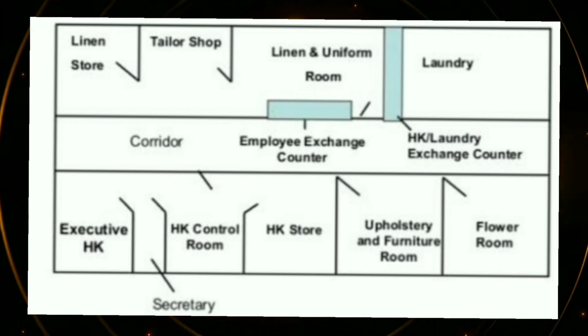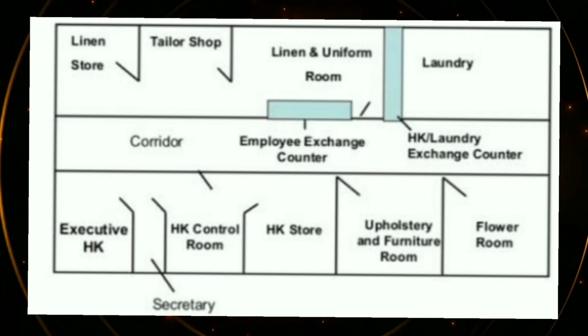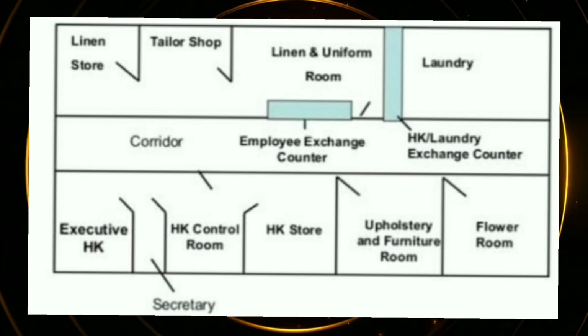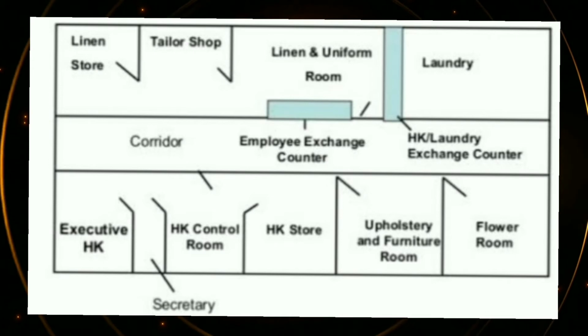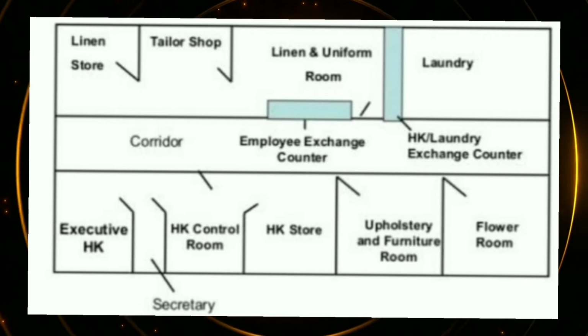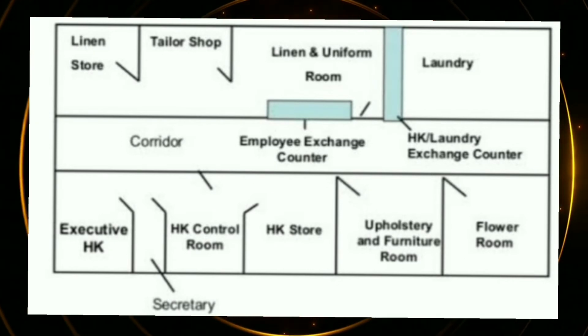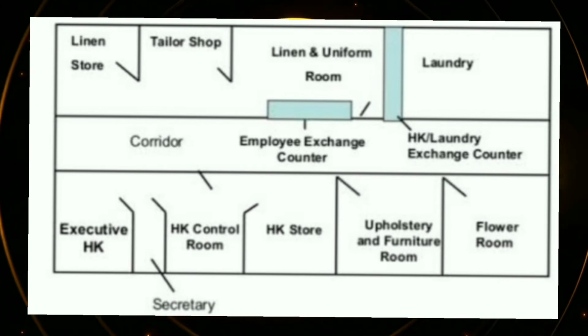In housekeeping there's a linen room, there's a uniform room, there's a tailor room, there's a lost and found section, flower room, then heavy equipment stores, greenhouse, and horticulture equipment store. These all are the layout of the housekeeping department. You can see the different kinds of sections, different layout.